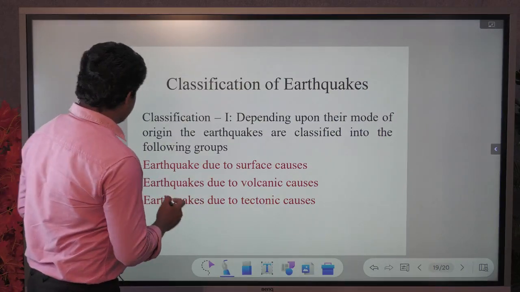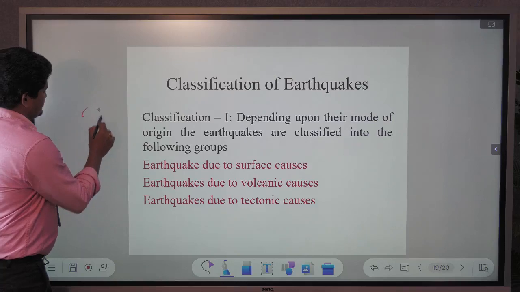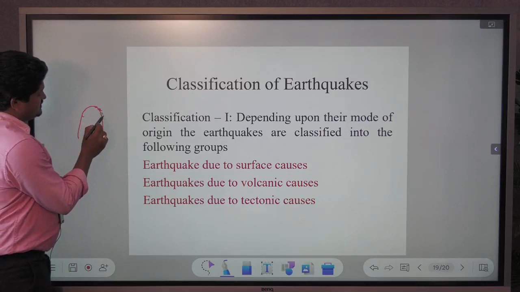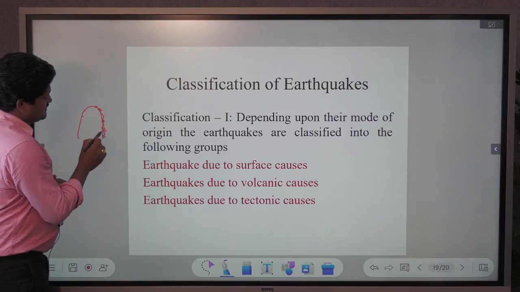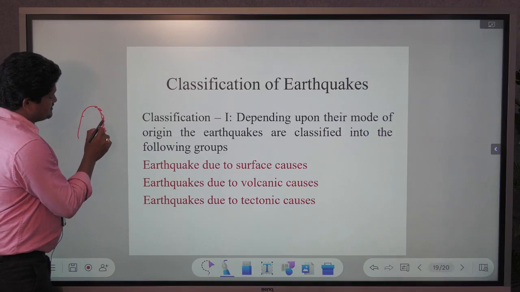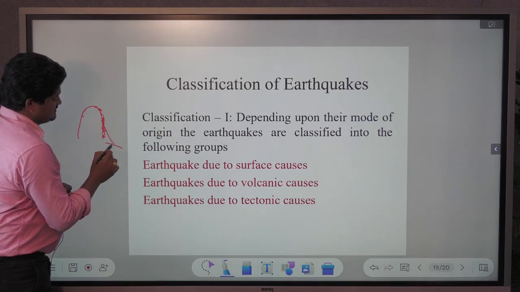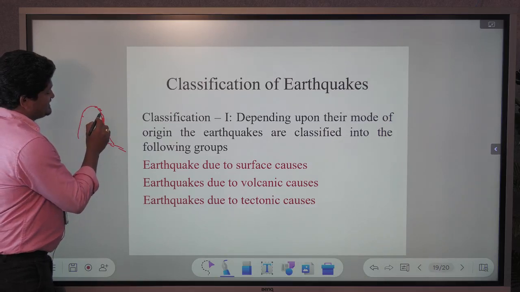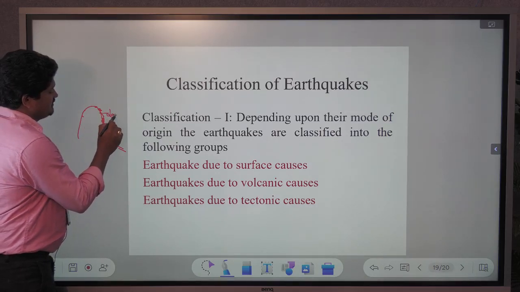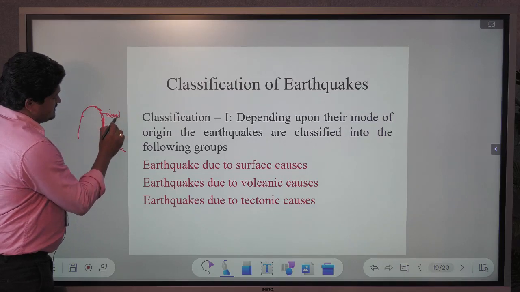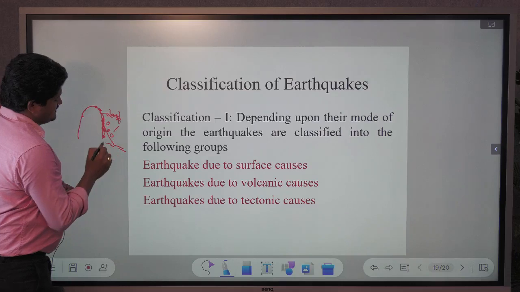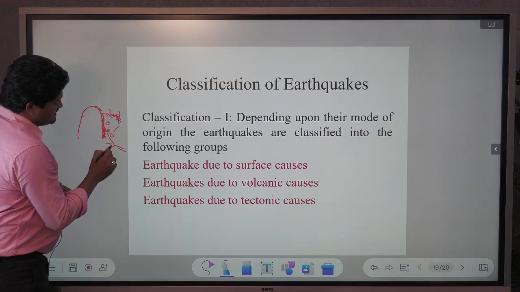In creep or avalanches, for example in a hilly area, rock masses flow downward. Debris movement means huge material falls down to the earth's surface. Creep is the same, and in landslides major material collapses. That we call a landslide.